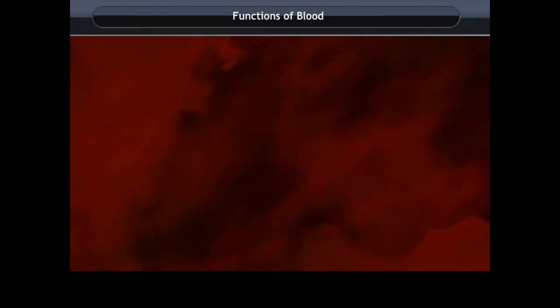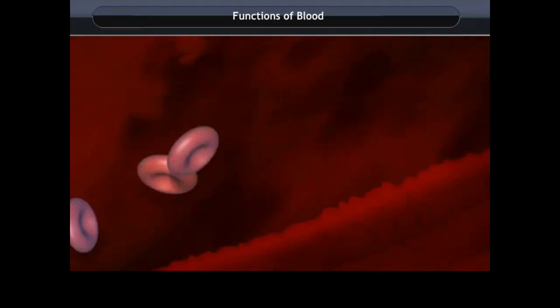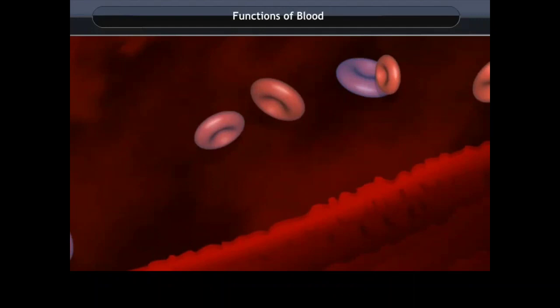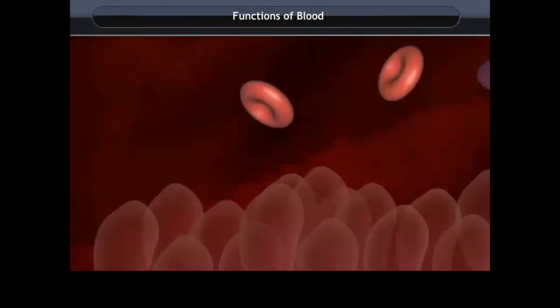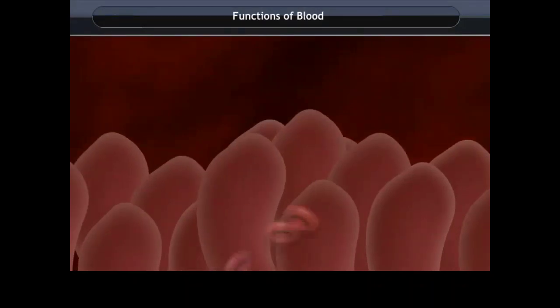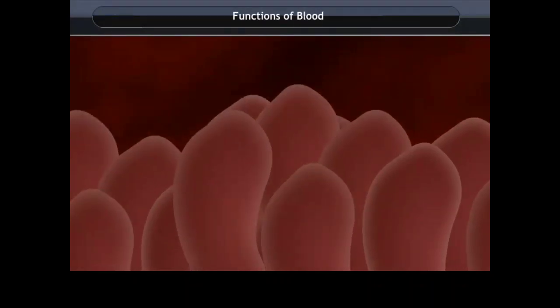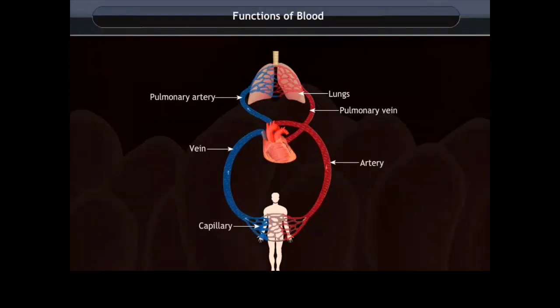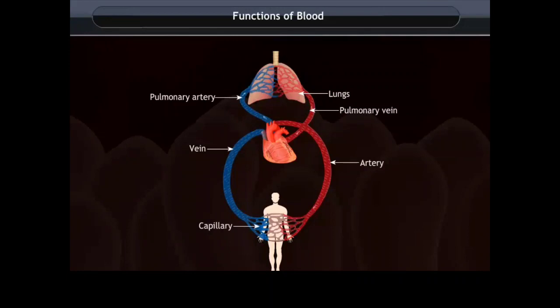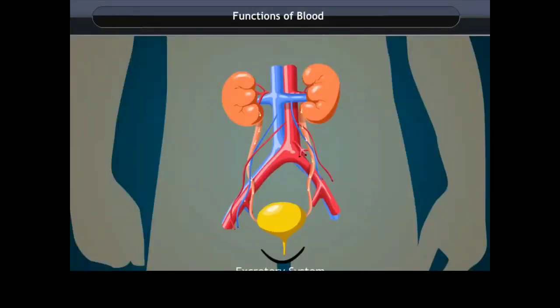Functions of blood. The blood is a liquid that flows through the body. All the nutrients that we obtain from the digested food are transported by the blood to the tissues. Even oxygen is transported through the blood to the heart, which further transfers it to the rest of the body. The waste material that needs to be removed out of the body is also transported through blood.